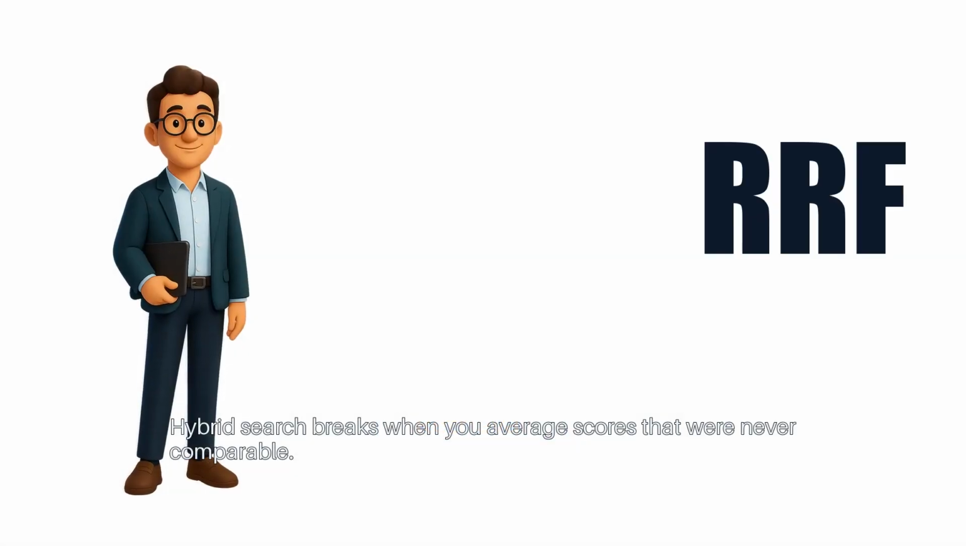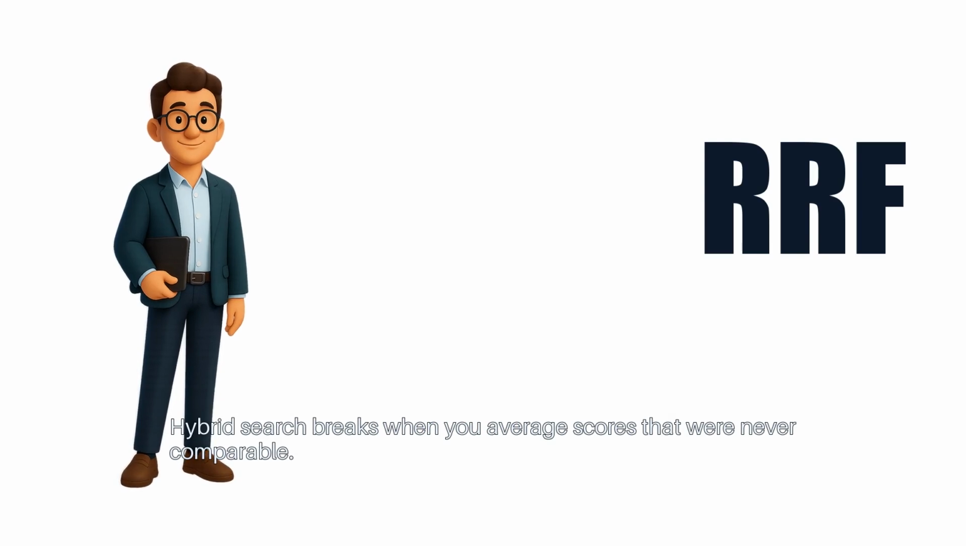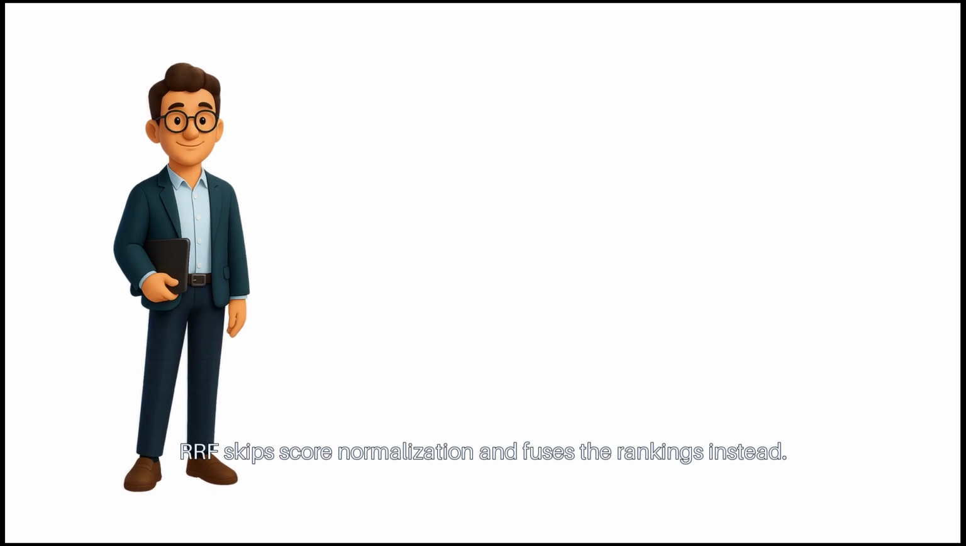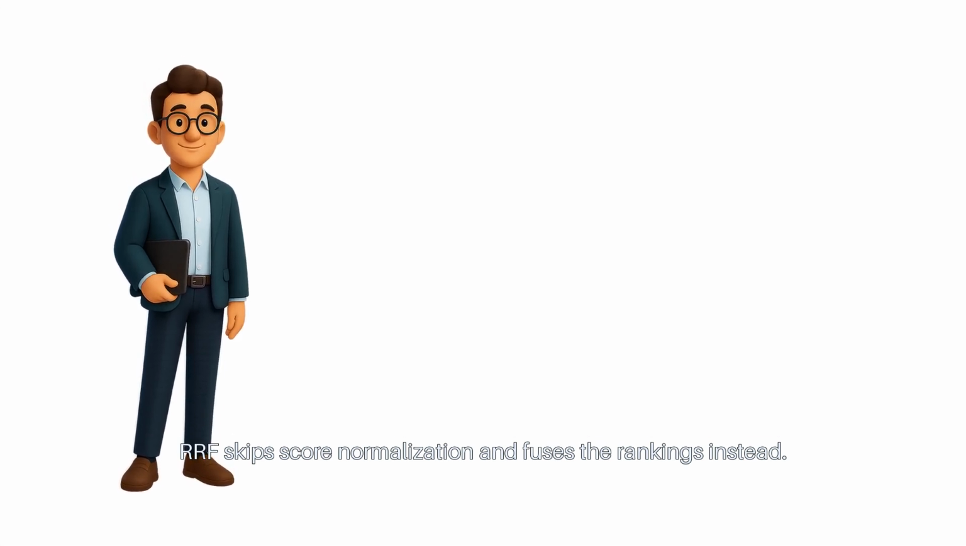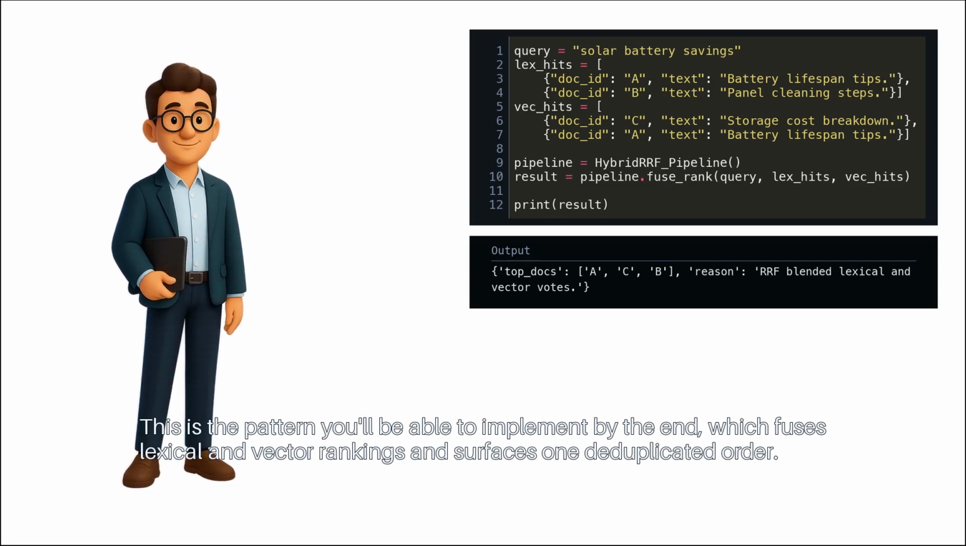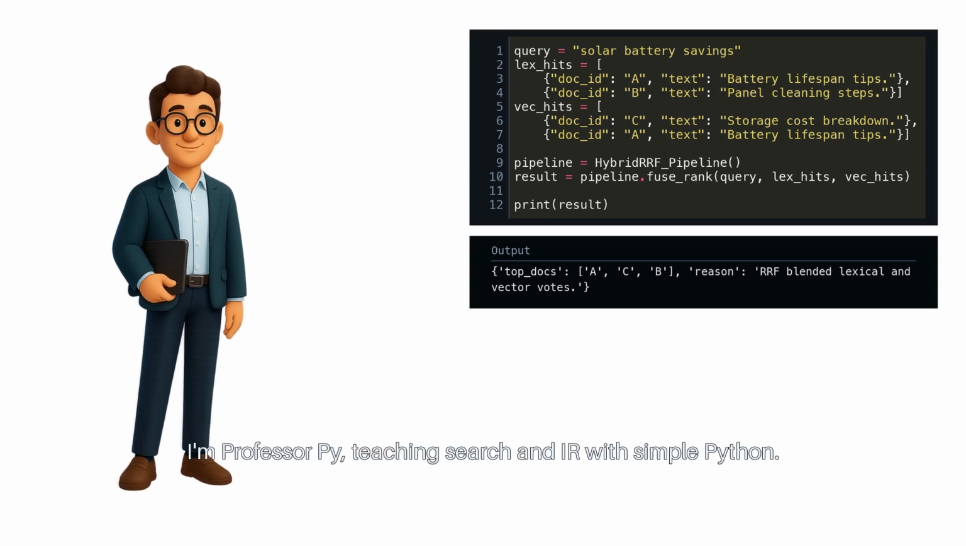Hybrid search breaks when you average scores that were never comparable. RRF skips score normalization and fuses the rankings instead. This is the pattern you'll be able to implement by the end, which fuses lexical and vector rankings and surfaces one deduplicated order. I'm Professor Pi, teaching search and IR with simple Python.